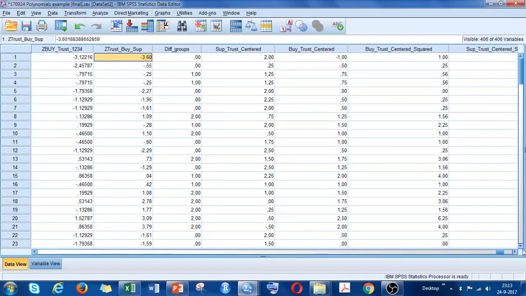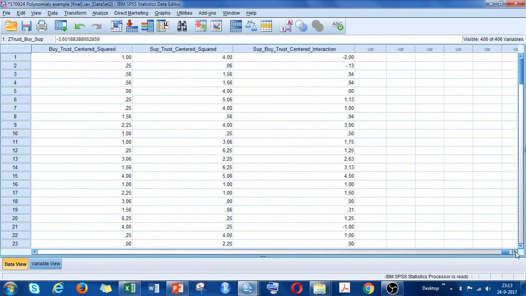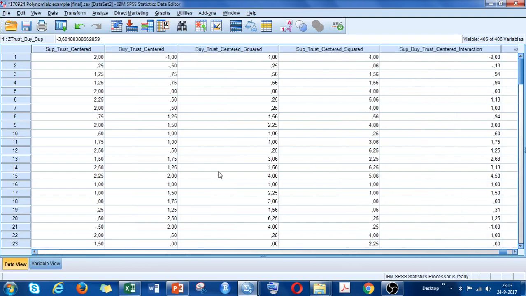Take a look again in my SPSS file, see whether all of these are actually really there. Yes, I can see here they are there. Yeah, here the variables. We can also recheck here again. For example, buyer trust centered, it's -1, squared it's 1. The supplier trust is 4, so everything is fine. And also the interaction, -1 times 2 is -2, of course.